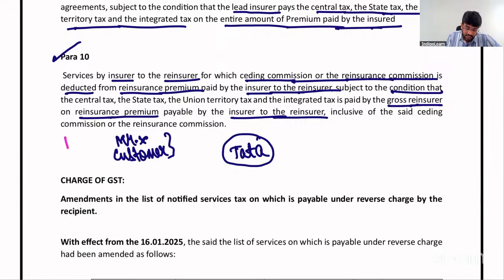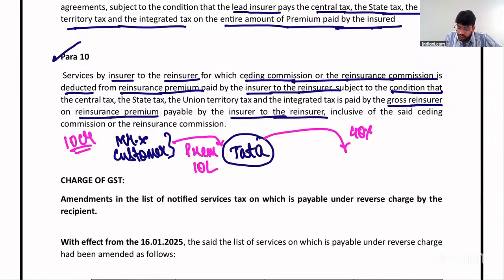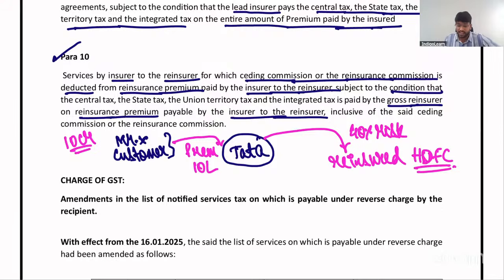Let us say there is insurance coverage for 10 crores. And the customer is paying a premium of 10 lakhs. And what Tata has done is, 40% risk is reinsured to, let us say, HDFC. That means 4 lakhs premium Tata will now pay to HDFC.